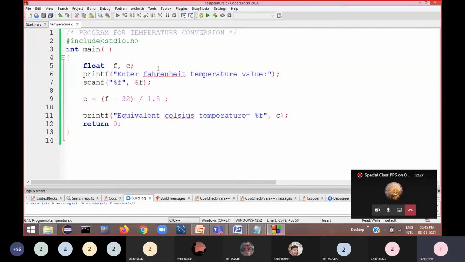Then there are some library files available, and your program has to be linked with those library files. Already in the C compiler, some predefined programs are available, and your program and those programs must be linked. When you link your object code, that means machine code, with the C library, that is called the executable file. So for every program, two extra files will be created.